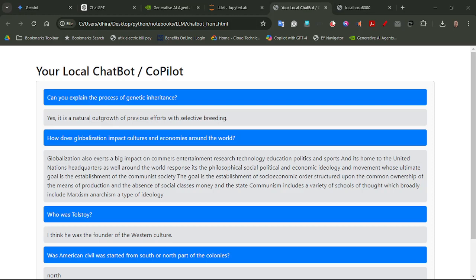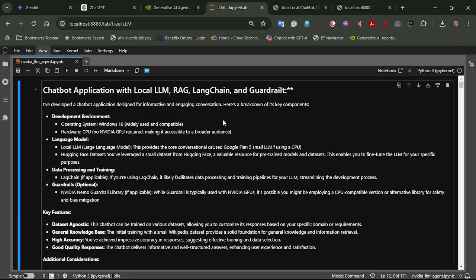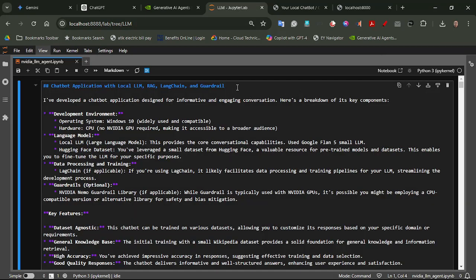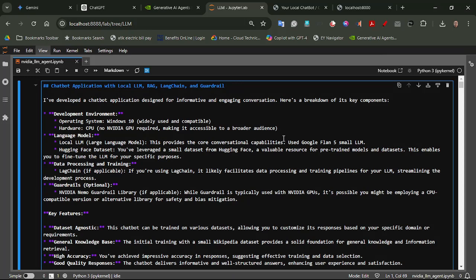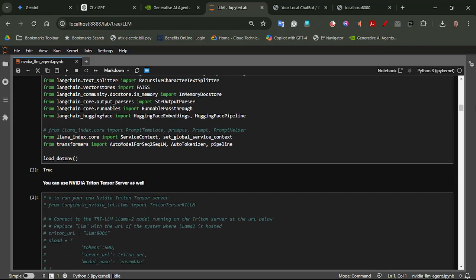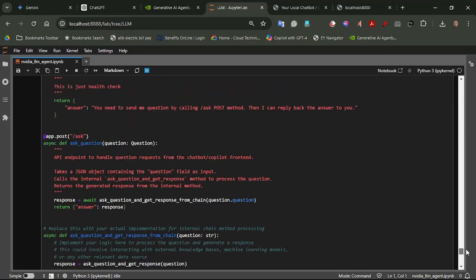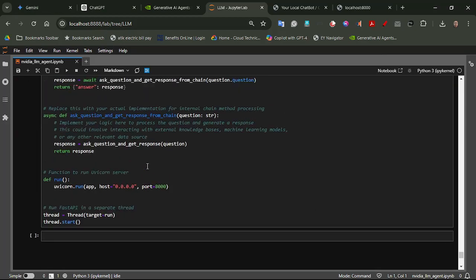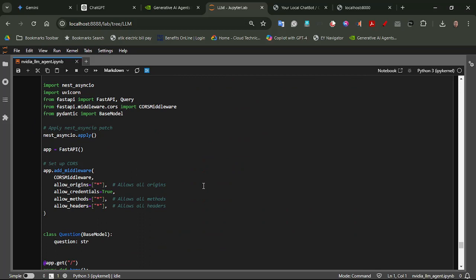Thank you. So I am going to show the demo. You can see I have also created a front end with Bootstrap, a chatbot front end, which is connected with my Jupyter notebook running here. Because the Jupyter notebook itself is a server, I had to run it with two different threads. And at the end I also created a FastAPI based REST API server, so that I can show you the demo with the front end.